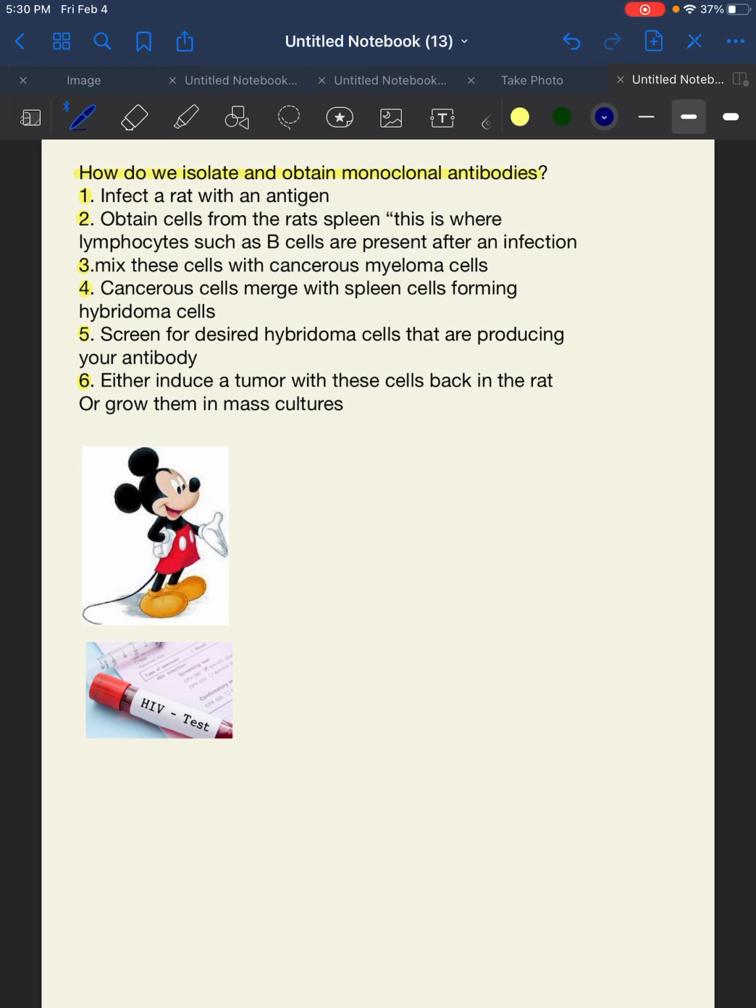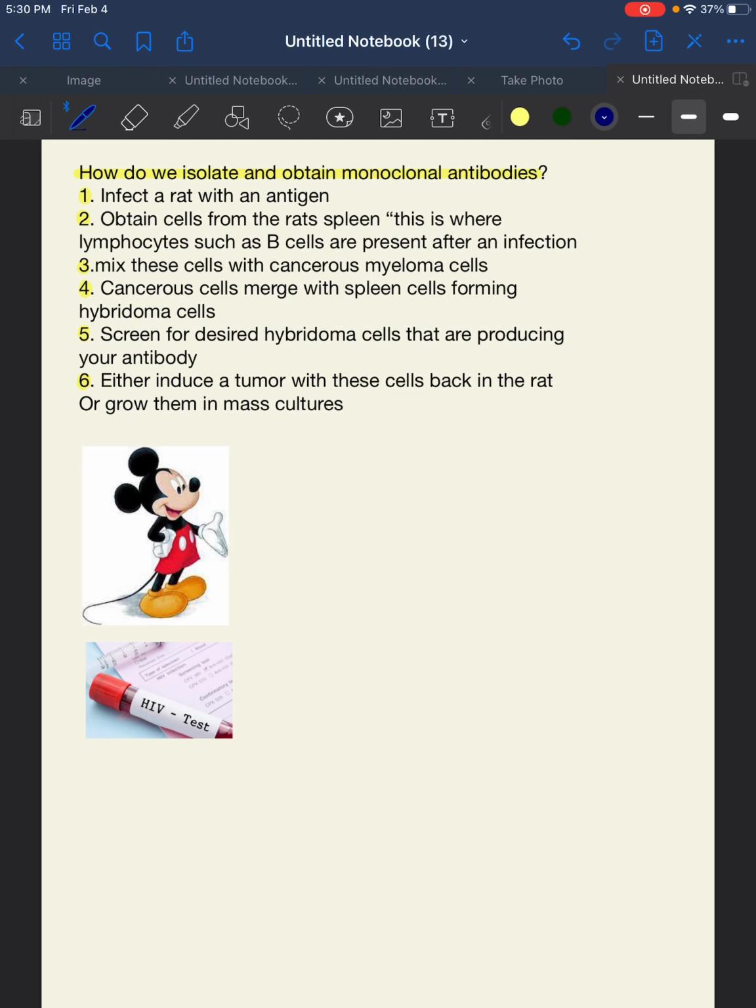And since hybridoma cells rapidly proliferate, we have rapidly proliferating cells producing the antibody in question we might want. We don't know if we want it yet. We haven't tested it. But hybridoma cells are rapidly proliferating antibody-secreting cells. Once we have those cells, we can actually screen for the desired hybridoma cells utilizing the methods I'll talk about here in the next couple slides.